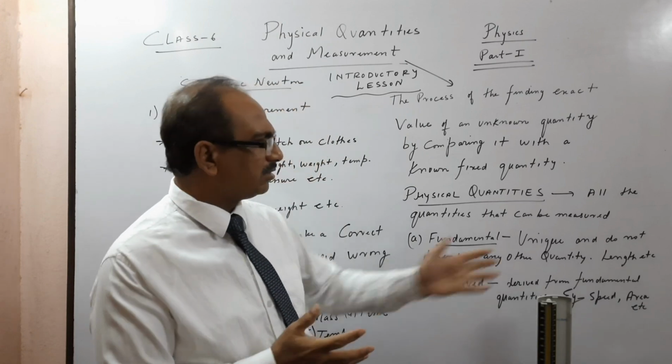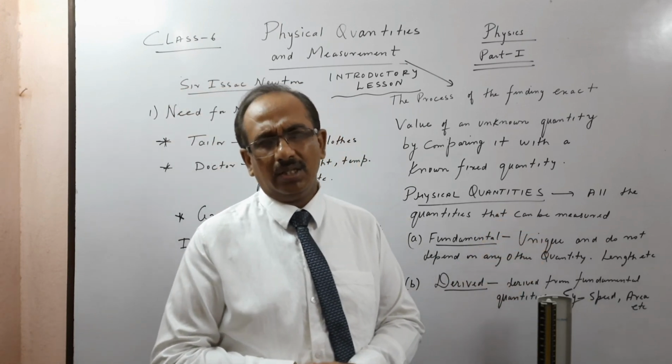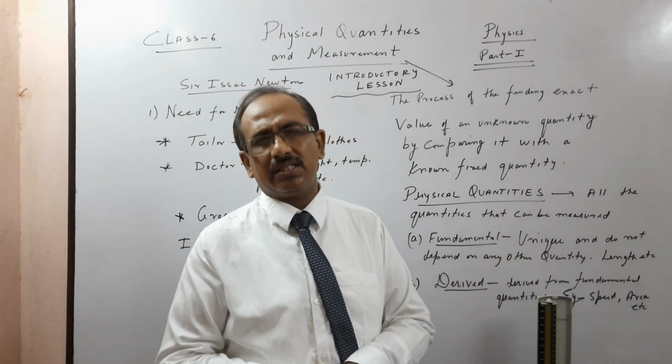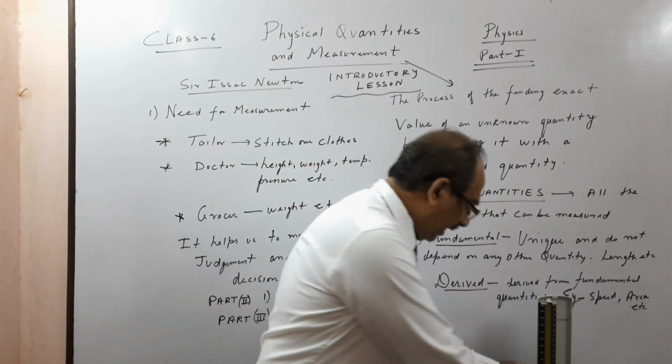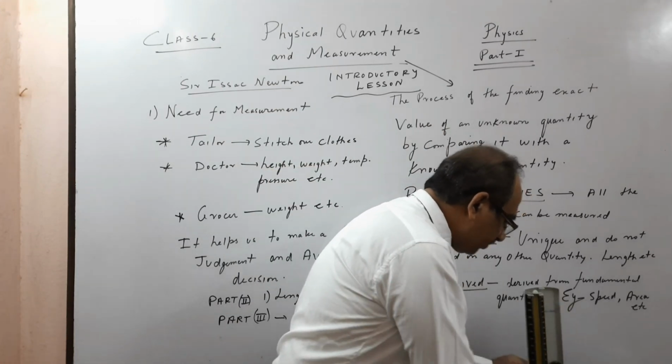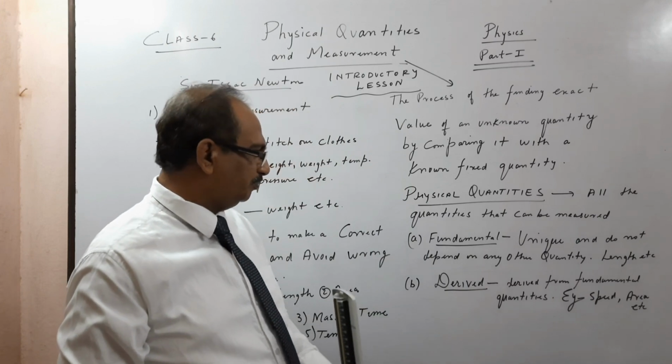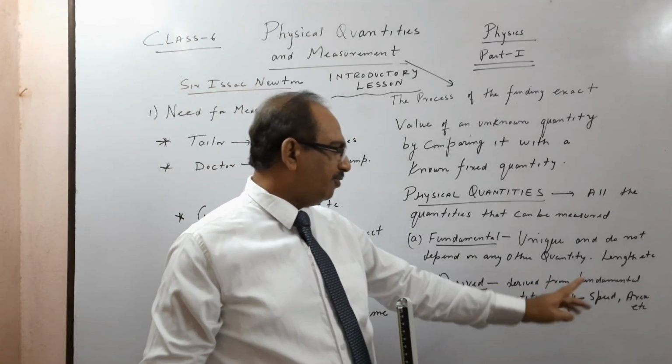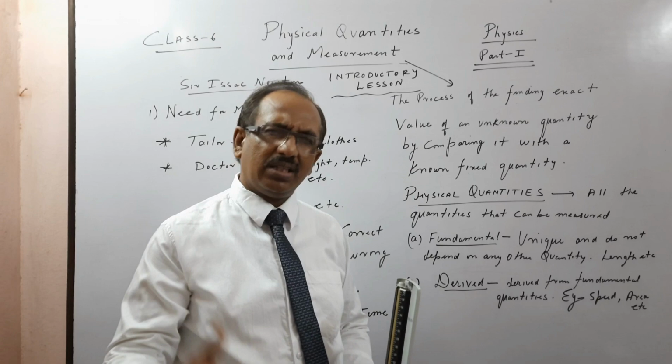Basically we will see length, mass and time. Different systems we have: MKS, CGS, FPS. Then we have derived quantities. So here, I'll remove this sphygmomanometer, and you can see they are derived from fundamental quantities. Various other things I'll tell you.